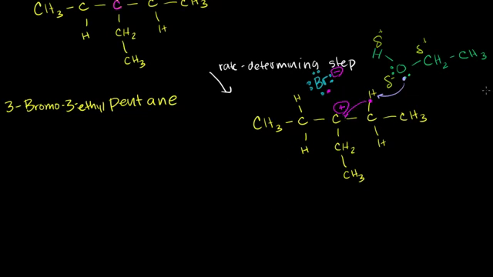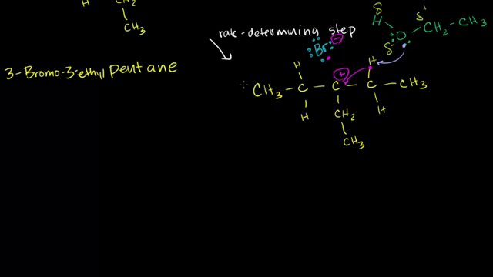Now, in that situation, what occurs? What's our final product? So let me draw it here. This part of the reaction is going to happen fast. The rate determining step happened slow. The leaving group had to leave. The carbocation had to form. That's not going to happen super fast. But once that forms, it's not that stable. And then this thing will happen. This is fast.